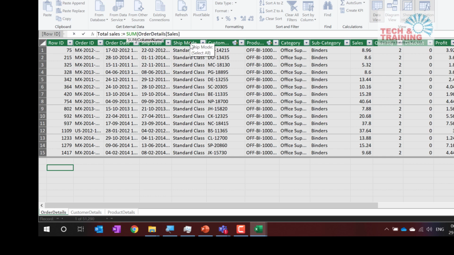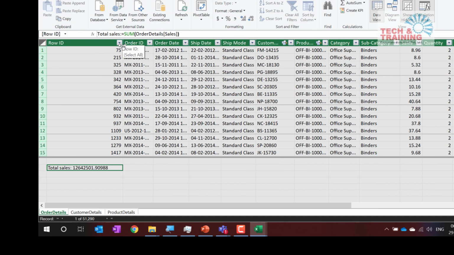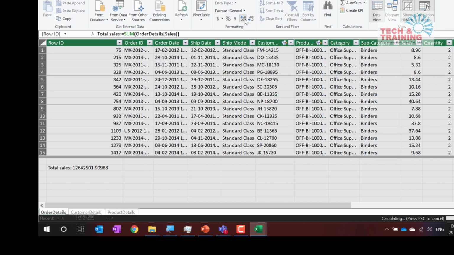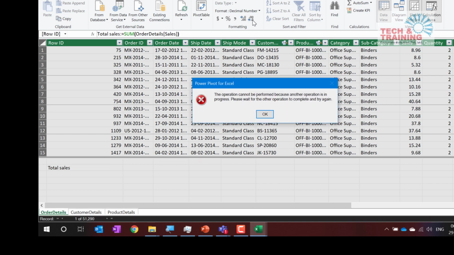So I take sales and I close the bracket and I press enter. This is something similar to what we do in Excel. Now when we expand this column, see here it gives you the total sales. Now you can even select the percentage or dollar value, or how many zeros you want, the decimal places and all those things.